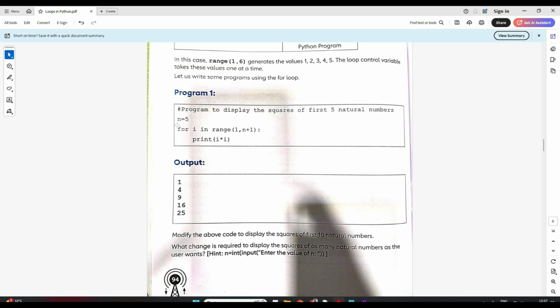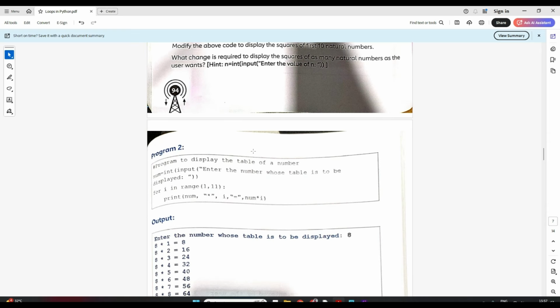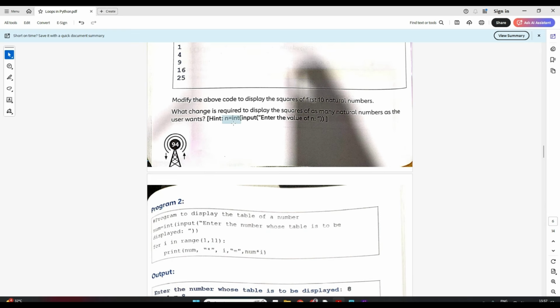So if we input in n, then you can have it n plus 1 instead of writing the 5. Clear? Now let's see the other. See, that's what I said here. See, they have given a hint also. Like suppose you want input, enter the value of n. So you can have it in n, and then you want me to write this and show it to you?